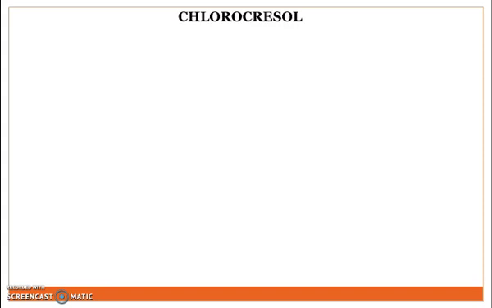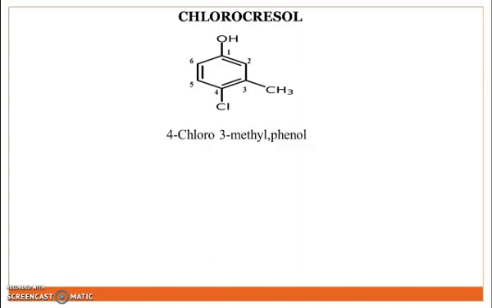Next antiseptic disinfectant agent is chlorocresol. In the structure of chlorocresol, the hydroxyl group is attached at the first position of the benzene ring, then a methyl group at the third position, and a chloro group at the fourth position. So the IUPAC name is 4-chloro-3-methylphenol.